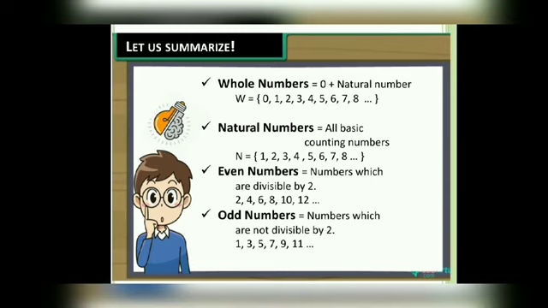Great. Now, what are odd numbers? Numbers which are not divisible by 2, such as 1, 3, 5, 7, 9, and 11, and so on. They cannot be divided into 2.